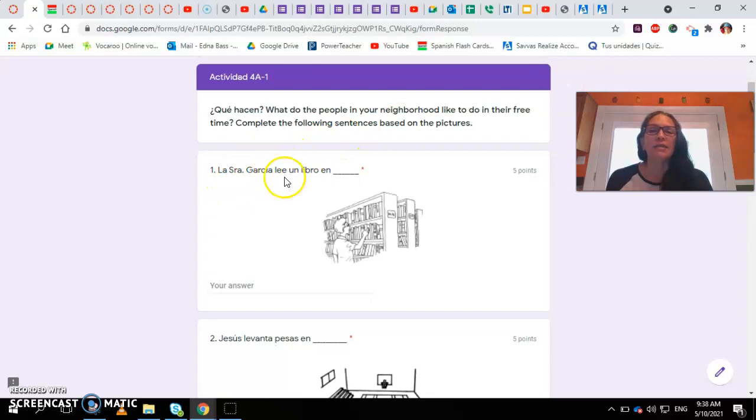La señora García lee un libro en. Where is she supposed to read a book? Lee un libro. This verb is conjugated. That's why it doesn't say leer, but lee. La señora García lee un libro en. You're going to type right here the answer to that question. Where is it? And you have the clues in the pictures.